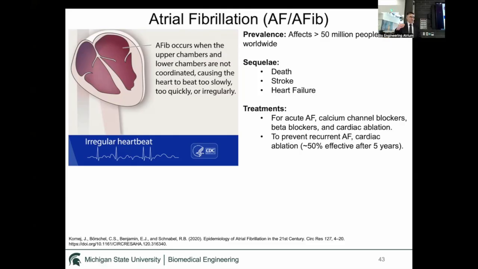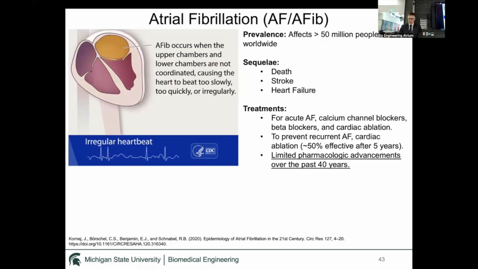The treatments include calcium channel blockers, beta blockers, and cardiac ablation, but these treatments aren't very good for long-term treatment. If you get atrial fibrillation, it is likely to come back, and that is called recurrent atrial fibrillation. And generally, cardiac ablation is the only procedure that can treat this. However, it is only 50% effective over 5 years, and so it is likely to come back. Furthermore, there's been limited pharmacological advancement to treat atrial fibrillation over the past 40 years. So to this day, atrial fibrillation remains a problem, and there aren't many good therapies to treat it.